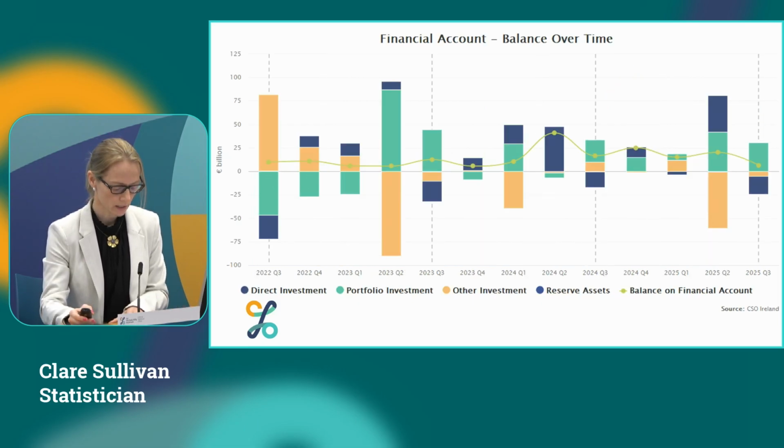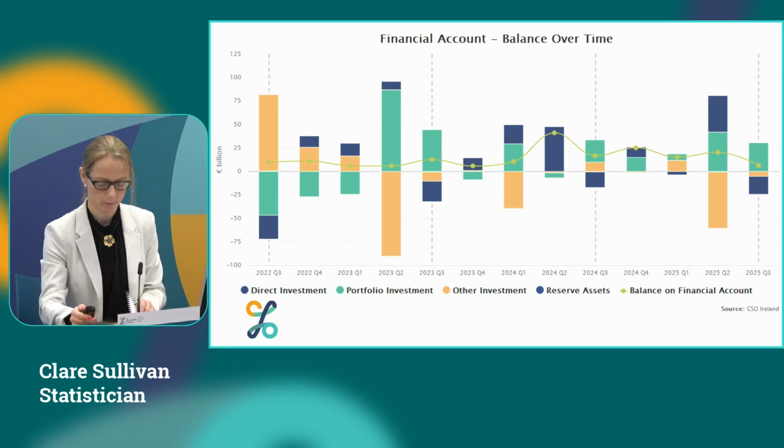Moving on to the financial account, net transactions, there are reasonably large transactions across most functional categories. In direct investment, we have net transactions of minus 19.1 billion. This is made up mostly of direct investment in Ireland of 18.7 billion, with a minus 0.4 billion of direct investment abroad. Portfolio investment, we have transactions of 30.8 billion, and other investment, we have net transactions of minus 5.3 billion.